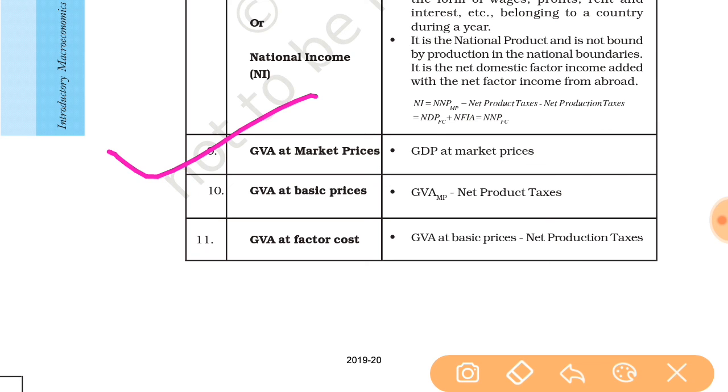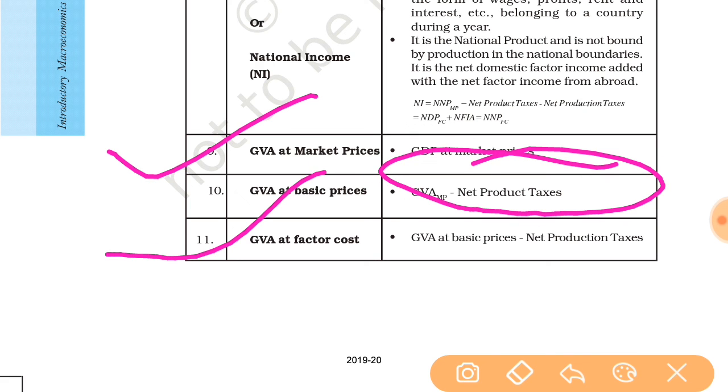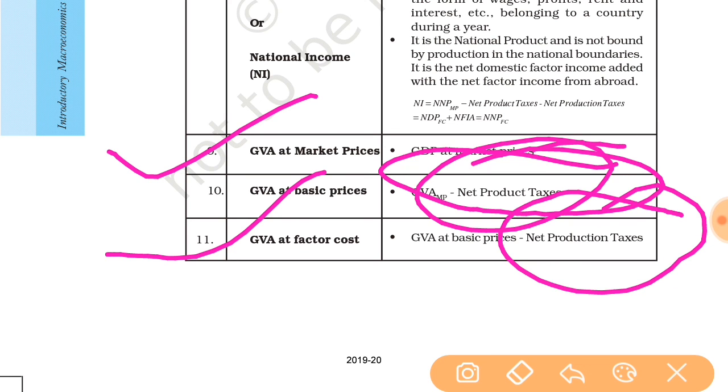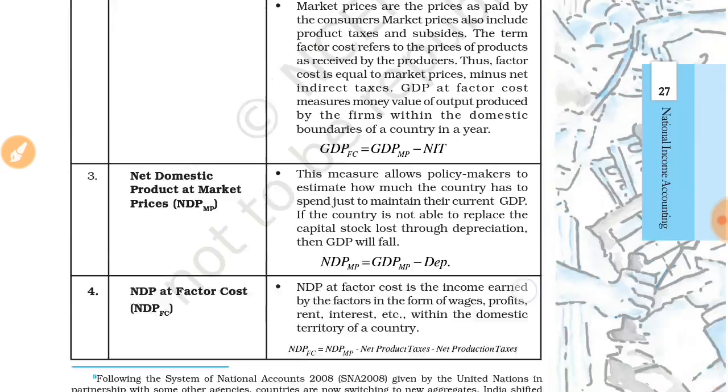So GVA at basic price means what? Basic price we have already discussed. How will we get GVA at basic price? From gross value added at market price, we subtract net product taxes, then we get GVA at basic price. And what is net product taxes? We have already discussed. Next, GVA at factor cost means what? From gross value added at basic prices, we subtract net production taxes, then we get GVA at factor cost. What is net production taxes, and what is net product taxes, we have also discussed. If you are confused, then go here again.